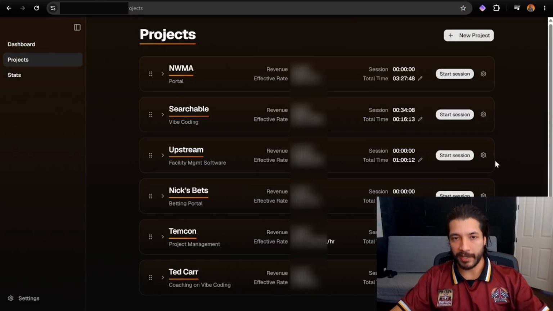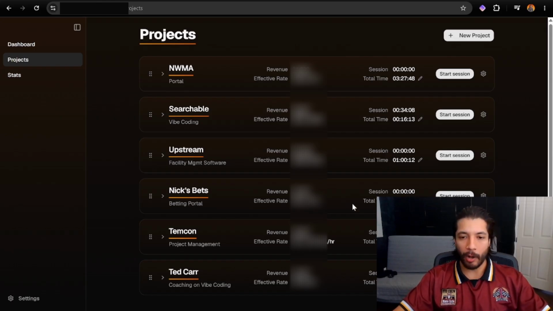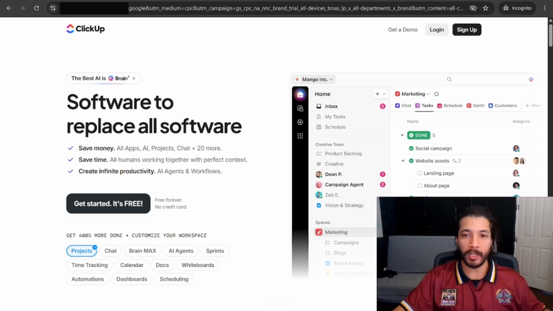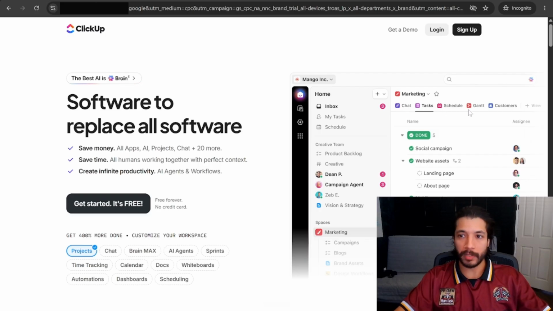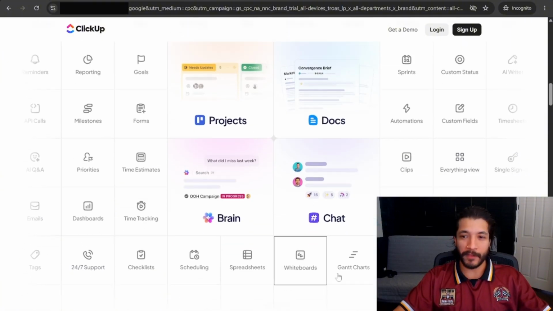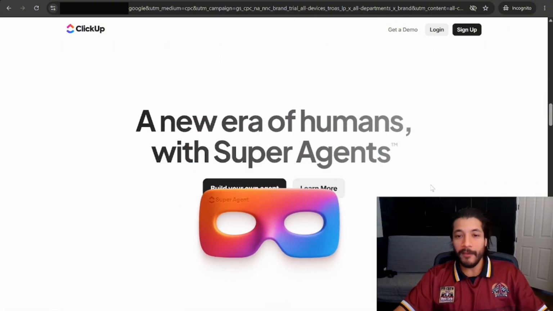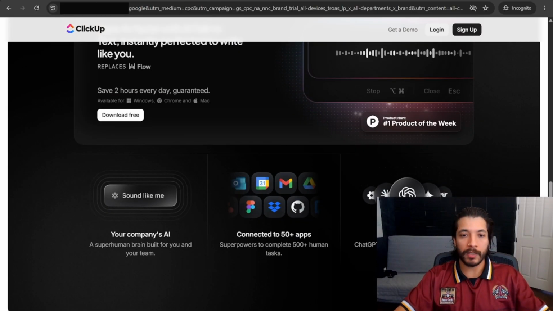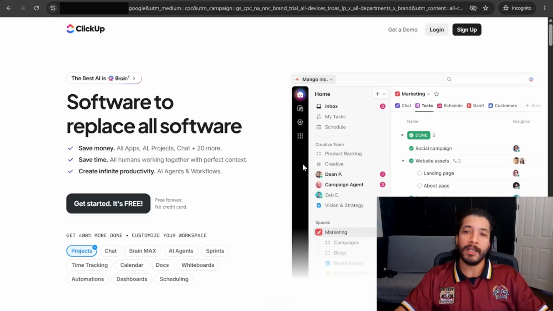Now on to the projects tab. So there are plenty of project managers out there, but once again, if we take a look at them, you can see just visually here, and if you look through their websites, that they're really meant for a lot of capabilities and a lot of people and branches and hierarchy and stuff like that. Here's ClickUp, which has chat, task, schedule, Gantt, customers, as well as different color codings, and this whole thing over here. There's a bunch of different things that you can put in, which, again, if you use this, then that's great. If you're a big business, then it might make sense to do this. But for a guy like me who likes simplicity, this is overwhelming.